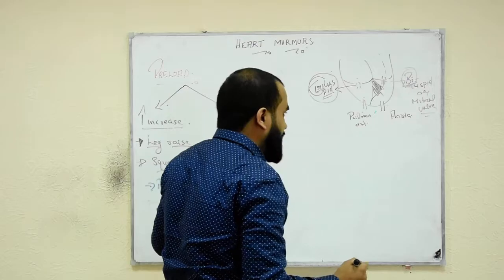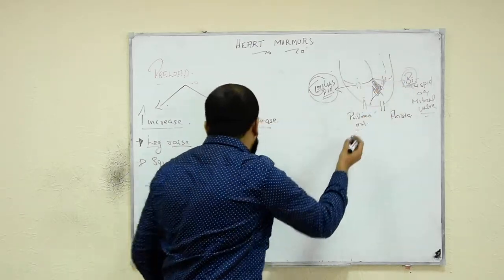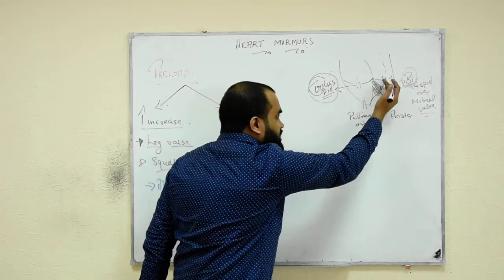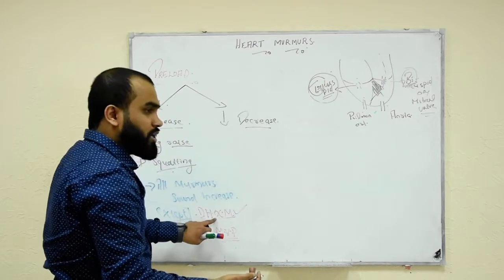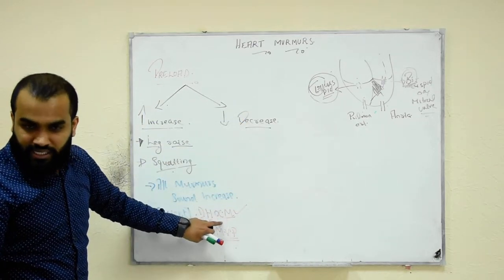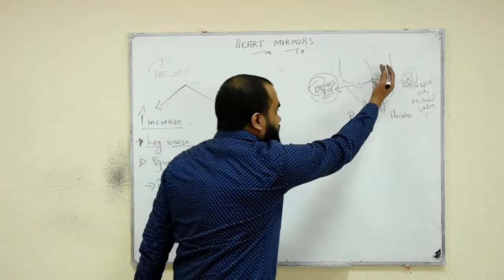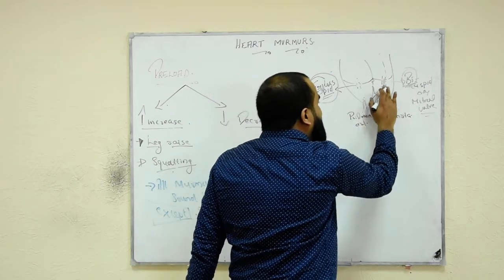In HOCM, what is the pathology? Muscles are bulging out, hypertrophy. If more blood is coming, because I increase the preload, it will take the muscle back to the normal position. If the normal position comes, what about the murmur? Murmur decreases. So in HOCM, murmur decreases because the more blood coming will push the muscle back to the normal. Same way for mitral valve prolapse.